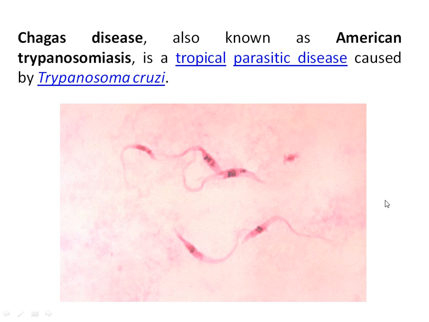Here you can see in this slide the protozoan parasite Trypanosoma cruzi, the infectious pathogen. It is transmitted by the vector, the triatomine kissing bugs, which causes what is called Chagas disease. It is a tropical parasitic disease because it is caused by a protozoan parasite, the infectious agent is Trypanosoma cruzi, and it is transmitted by a vector called the triatomine kissing bug.